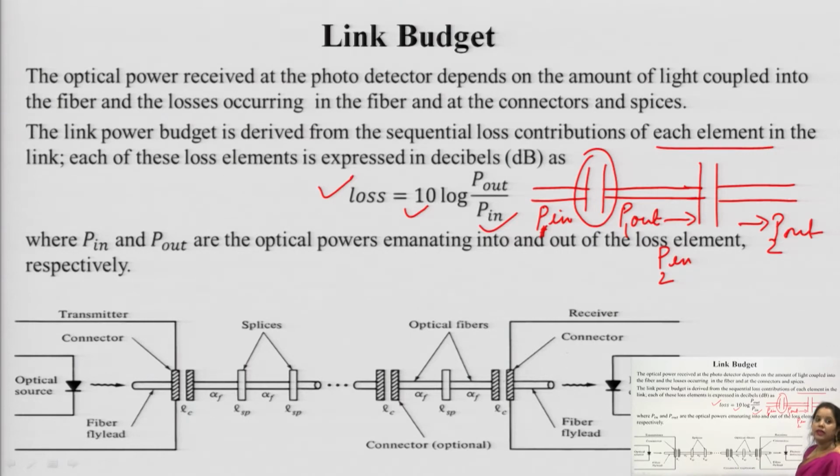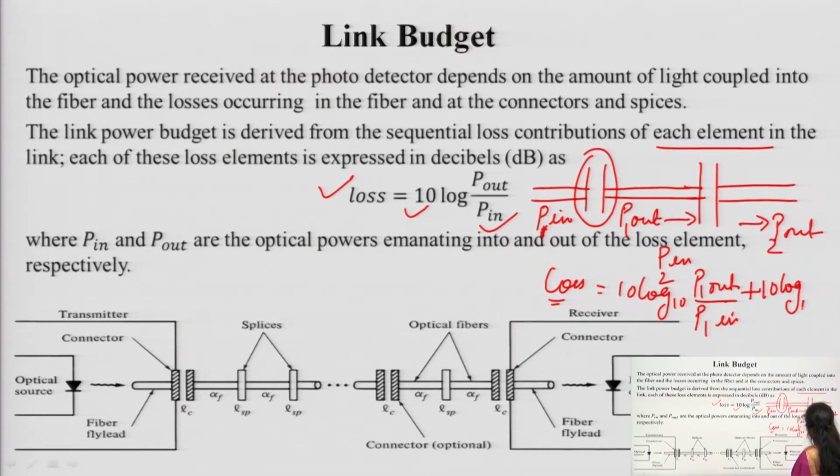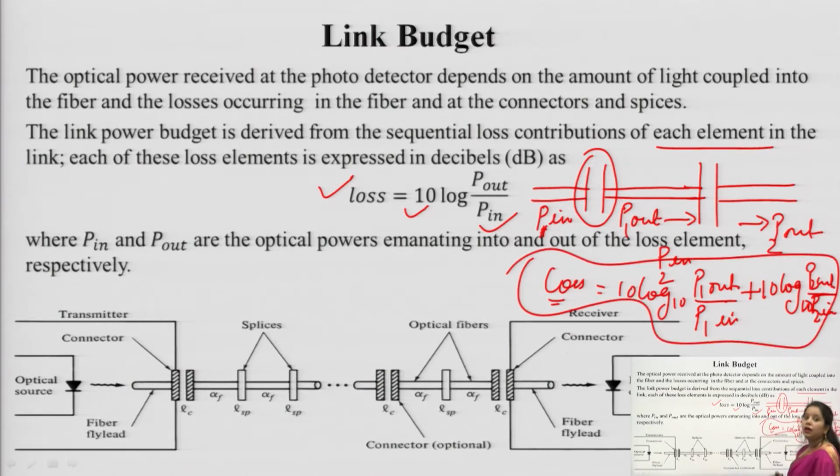If we want to calculate the loss, then it will be 10 log to the base 10 of P 1 out by P 1 in, plus 10 log to the base 10 of P 2 out upon P 2 in. So, this will be the complete loss contributed by these two connectors.